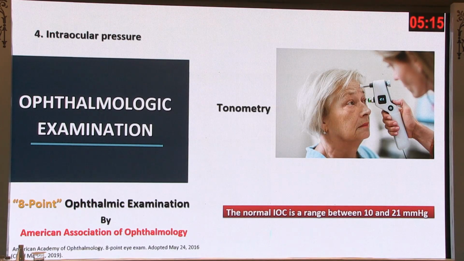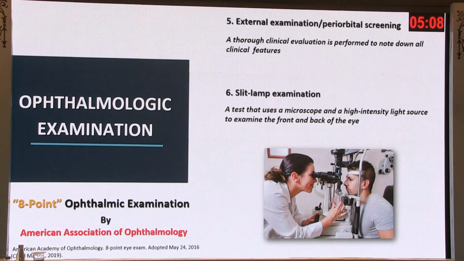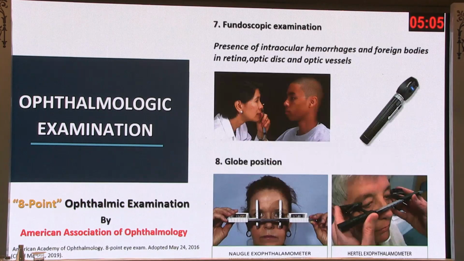And our colleagues help us with tonometry, where they can tell us about the ocular pressure, and these are things which need an ophthalmology setting. So I've just added that these are important things. To check for the globe examination and the position, you need the exophthalmometer. Fundoscopic examination, again, very important. Sometimes our neuro colleagues help us to see if there is any kind of retrobulbar hemorrhage, which needs immediate lateral canthotomy, so that we can at least not have the compartment syndrome.